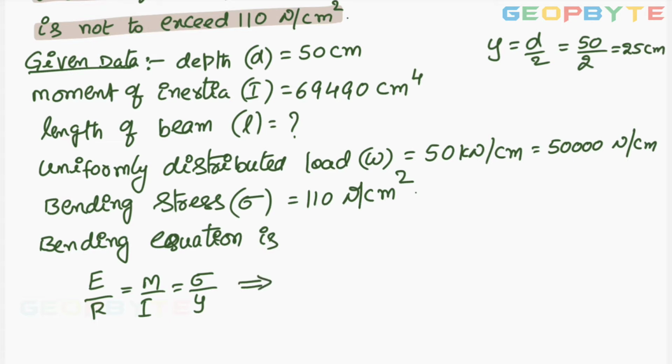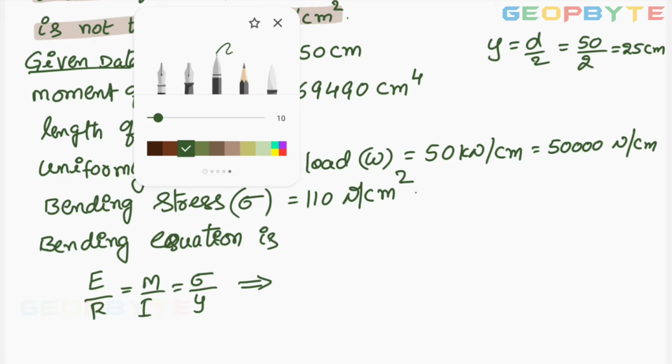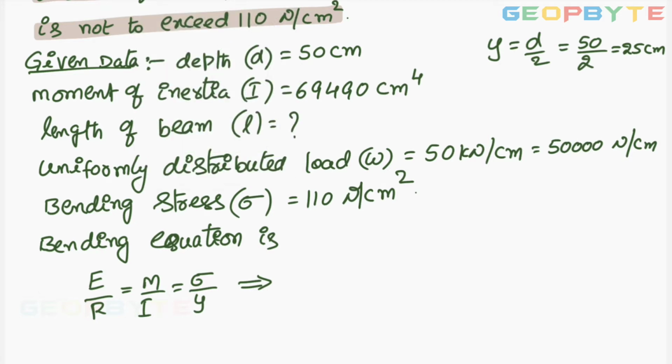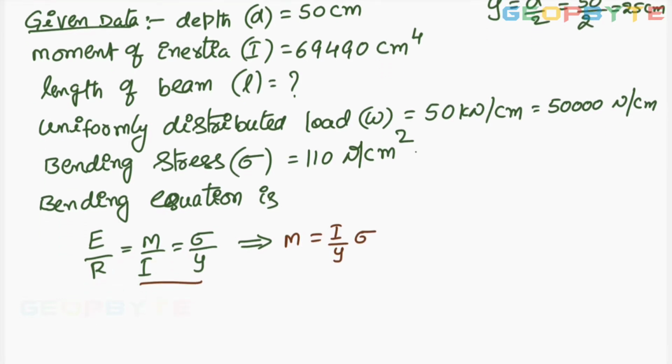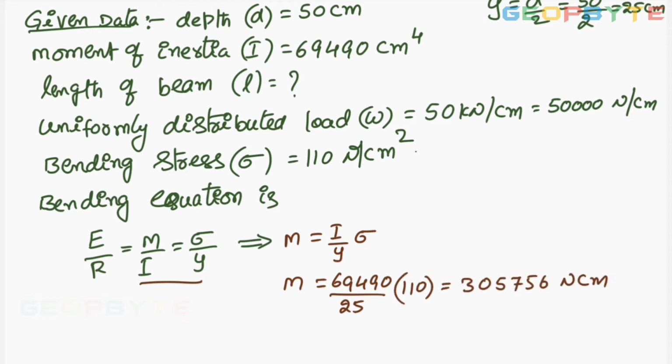From this relation, I can write that M equal to I by Y into sigma. M equal to the I value, 69490 by Y equal to 25 into sigma 110. You simplify it. I got bending moment equal to 305756 Newton centimeter.